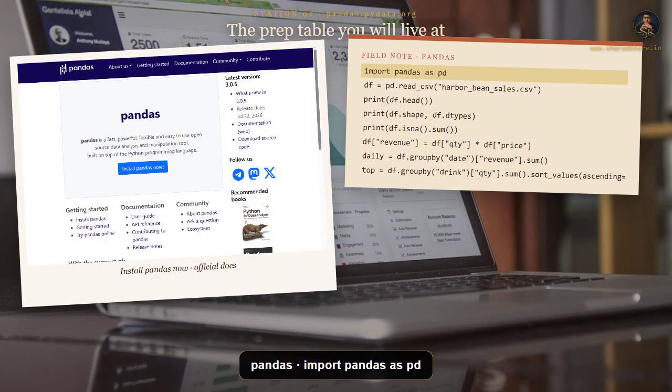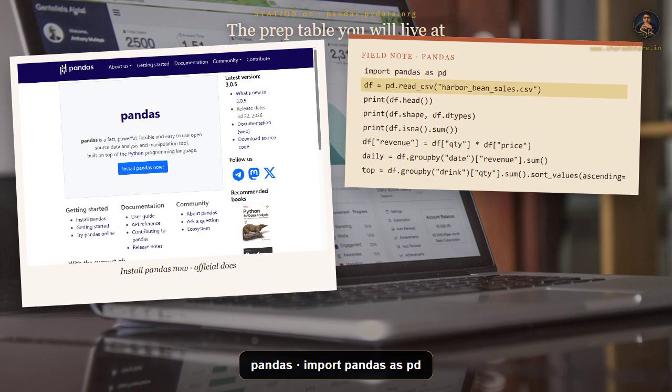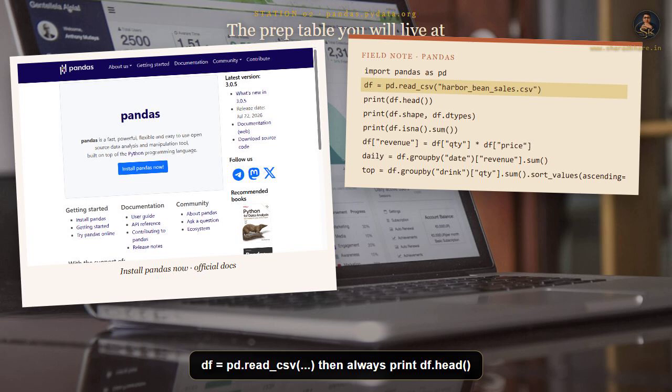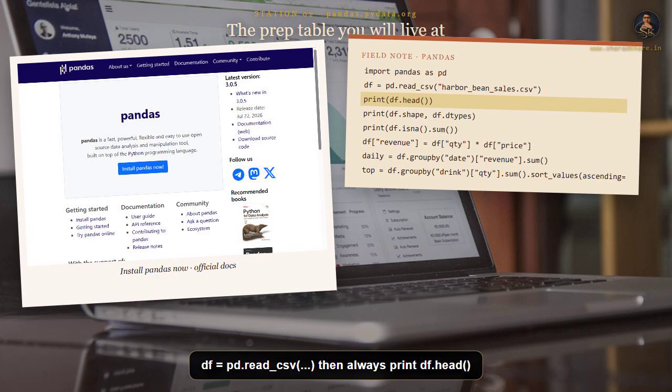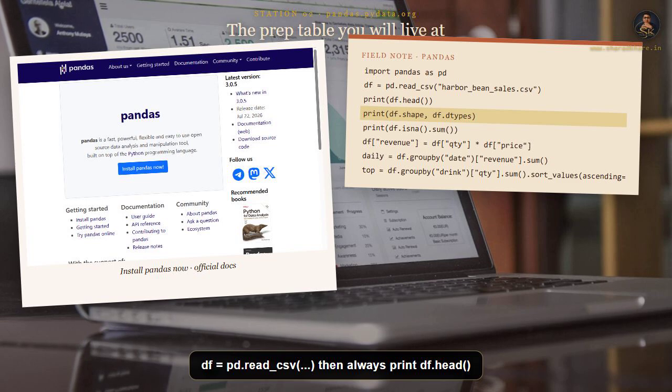Now the station you will live at: Pandas. Pandas gives you a data frame, which is a labeled table, like a spreadsheet with superpowers. Import pandas as pd. pd is how the whole community writes pandas, and the file name is HarborBeanSales.csv. read_csv opens the text file, sniffs the commas, and builds a data frame with column names from the first row. print(df.head()) shows the first 5 rows, so you can eyeball whether the load even worked. Never model, never plot until you have looked at the head. That is the habit that saves careers.